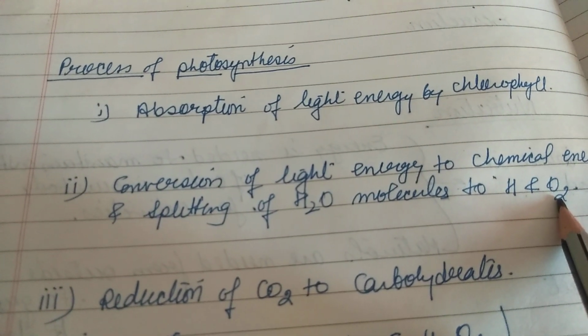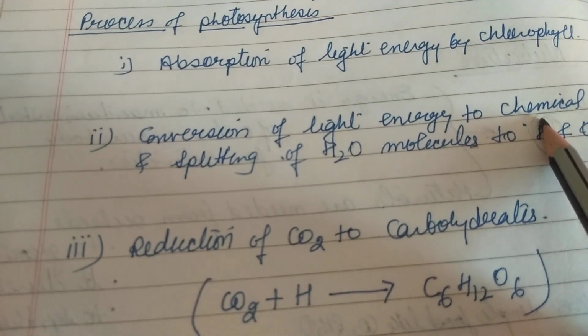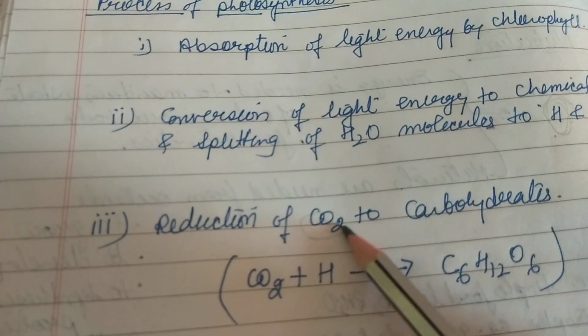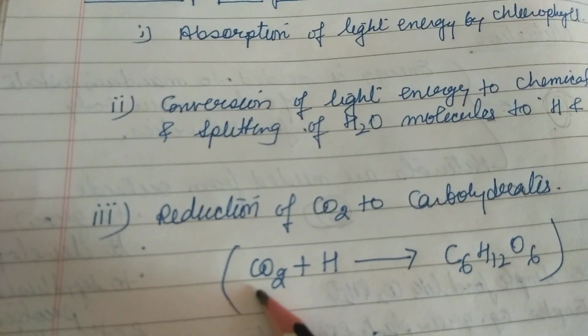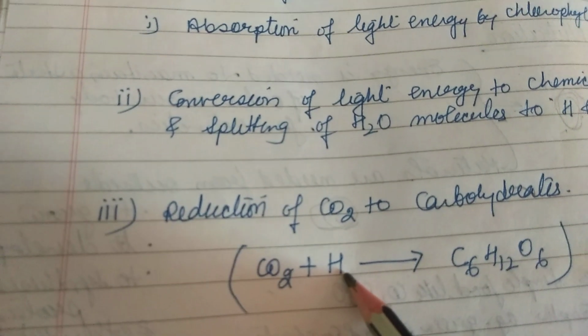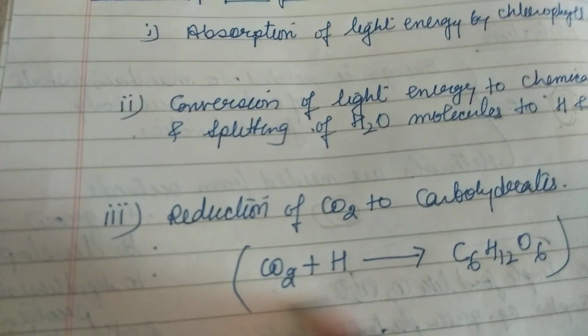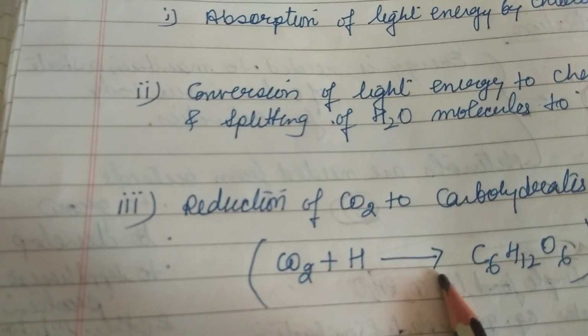Clear? And this hydrogen, which we get after splitting of water, reduces this CO2 to form carbohydrate. So we can say CO2 is reduced by this hydrogen, forming carbohydrate. It is not a balanced equation, but in layman form we can say this, just to remember.